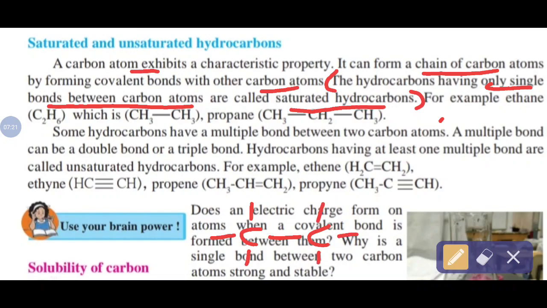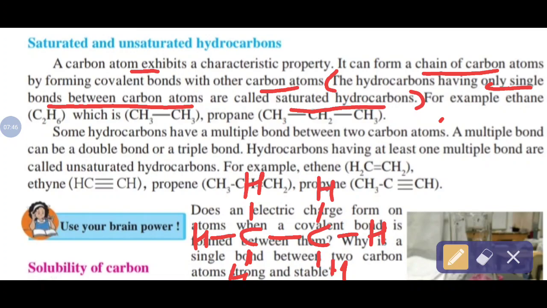Check now. In the case of the first carbon atom, 4 bonds are present around it. One carbon-carbon bond, which is common to both carbon atoms, and the remaining valencies are satisfied by what? Hydrogen atoms. Clear, all of you? So in this way you draw the structural formula of any hydrocarbon.